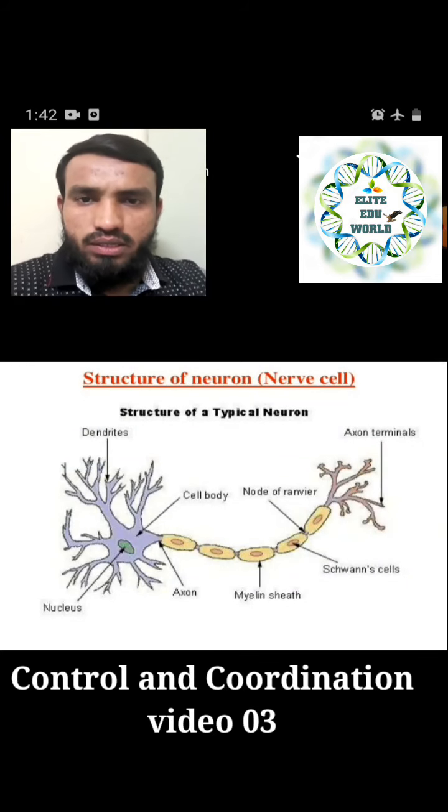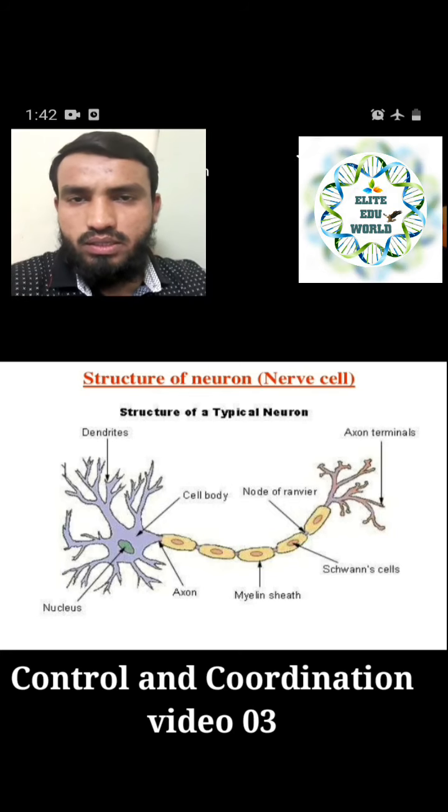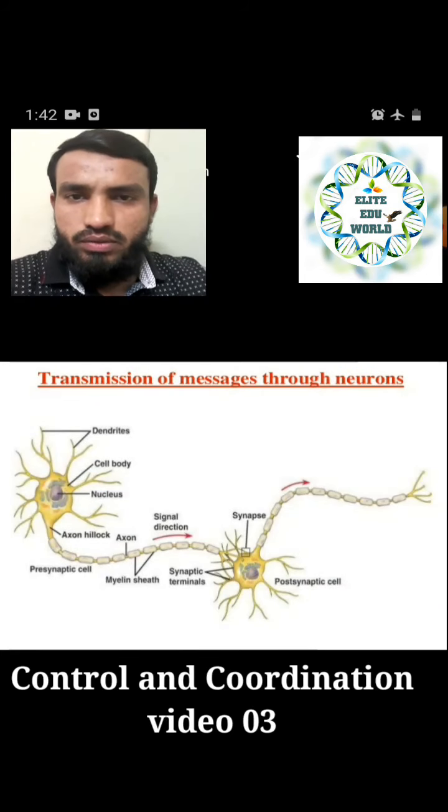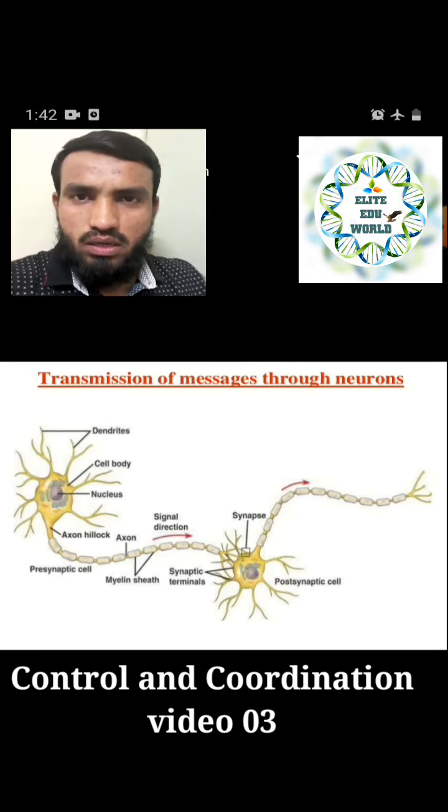In detail, we have already seen the parts of this cell: the cell body, axon, terminal, all of it. We have also seen the transmission of the message through the neuron. One neuron detects some stimulus or responds to it, converts the message into impulse form, and passes it to the other neuron through the synapse. Like this, it makes a chain that is called the nerves.